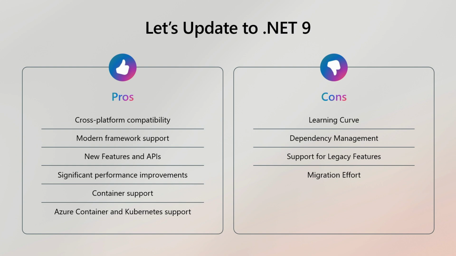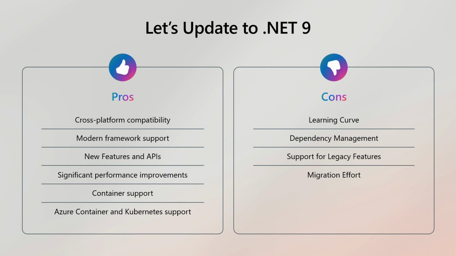You get cross-platform compatibility with the new versions of .NET. The modern framework supports new UI frameworks you can work with. .NET MAUI, Blazor, they're available to you. There are new features and APIs available, like the new extensions AI features that we have in .NET 9. You're going to realize massive performance improvements that mean you're running fewer servers to run the same amount of throughput.